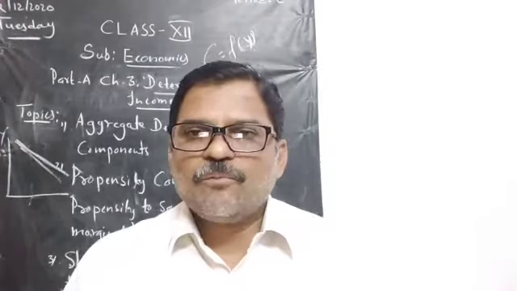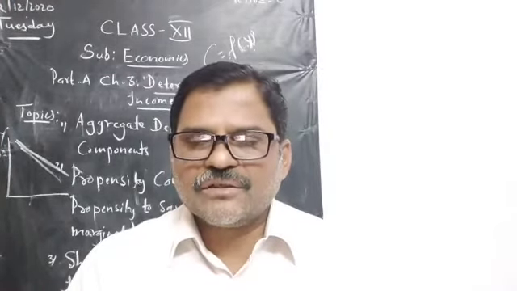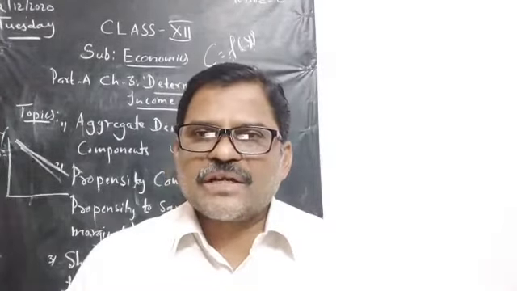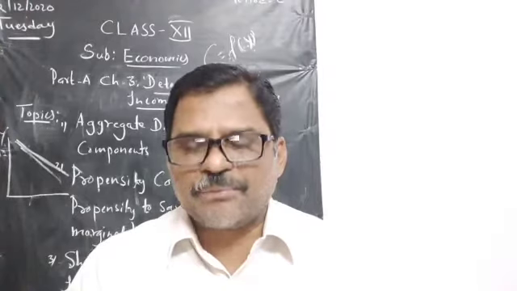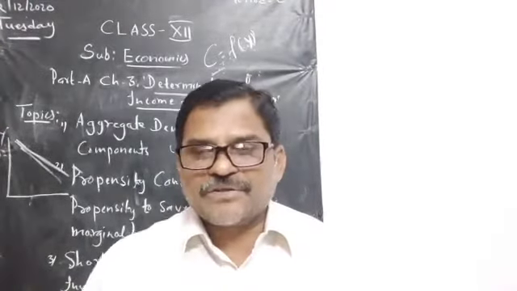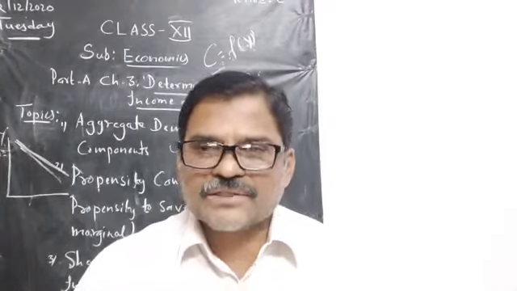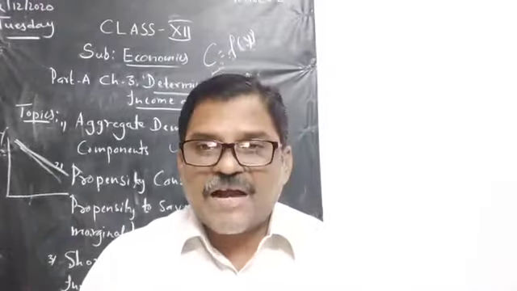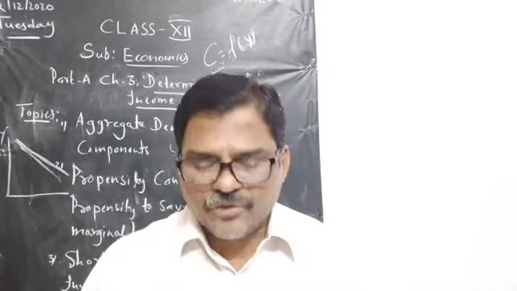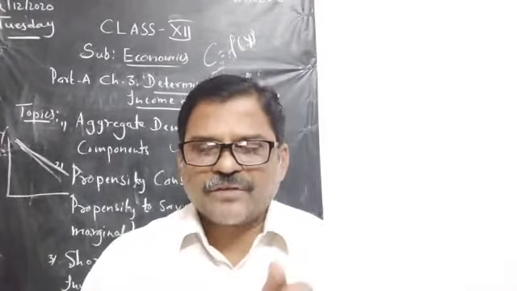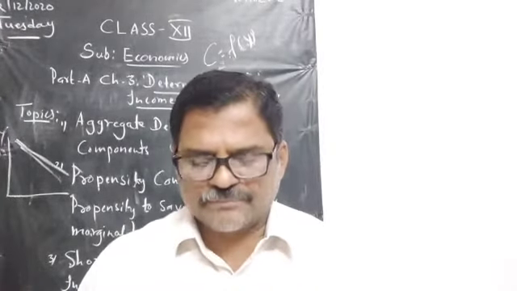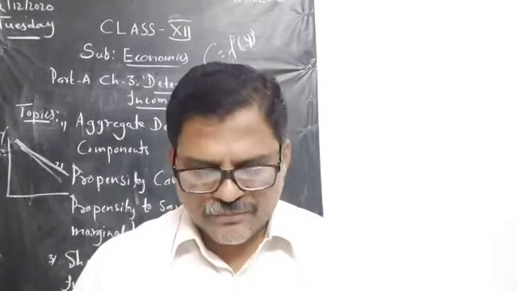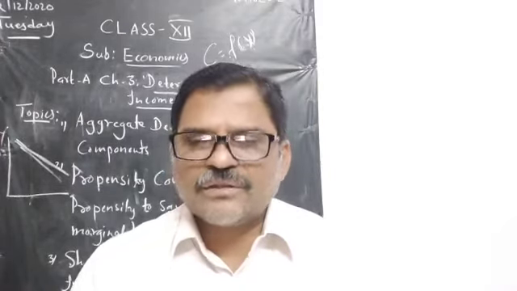Once again I repeat, propensity to consume or consumption function is of two types. One is average propensity to consume, APC. Second is marginal propensity to consume, MPC. Now APC, what is APC? Average propensity to consume is the ratio of total consumption to total income.